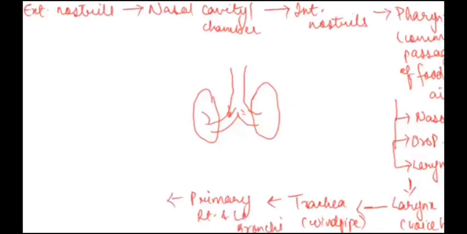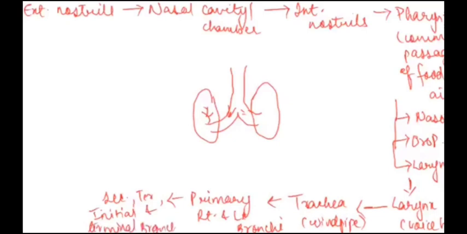This primary right and left bronchi will further branch out inside the lungs, and form secondary, tertiary, initial, and finally terminal bronchioles. These are simply the branchings, bacho.